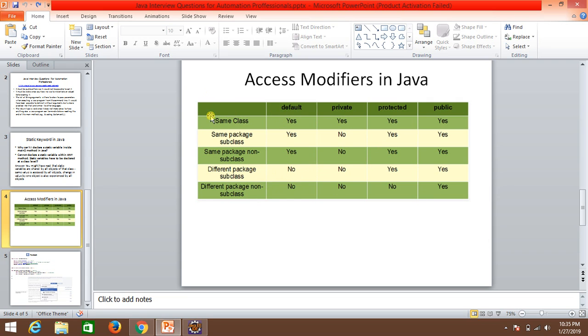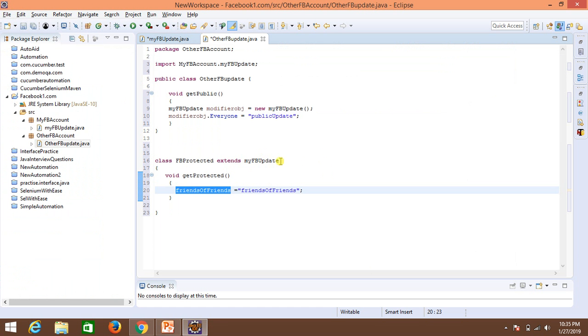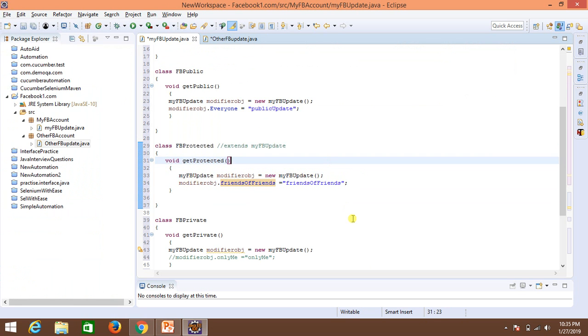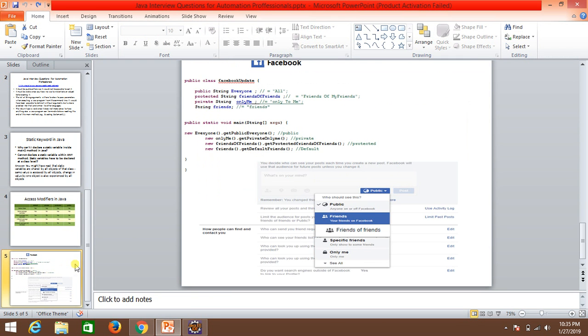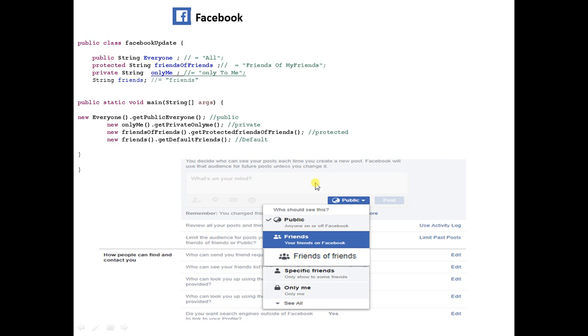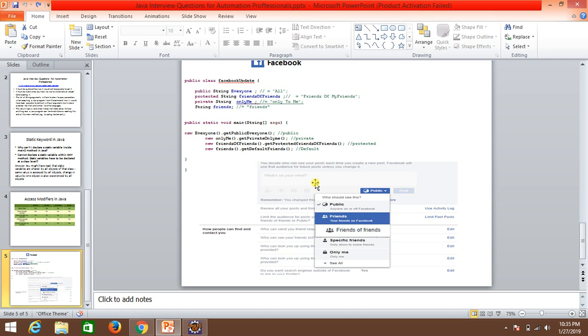So yeah, this table you don't need to learn by heart or recall. Once you understand the basics of this, you can anytime correlate, though this may not exactly correlate the things, but I just tried to give an example so that you can correlate and understand things. So that's it for this topic.